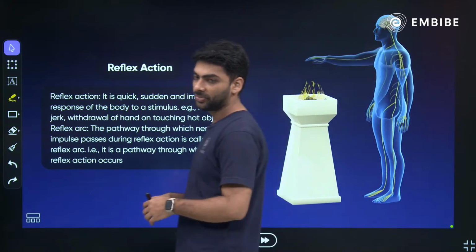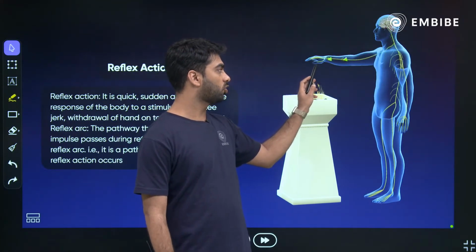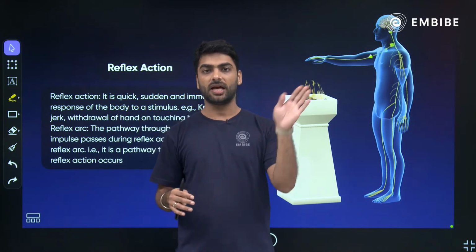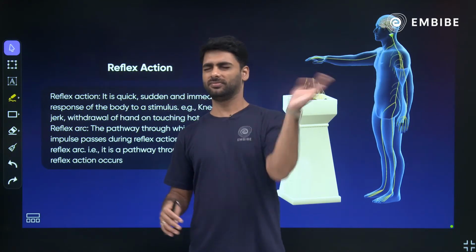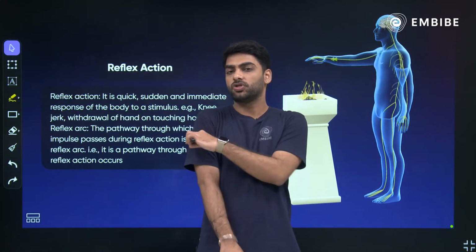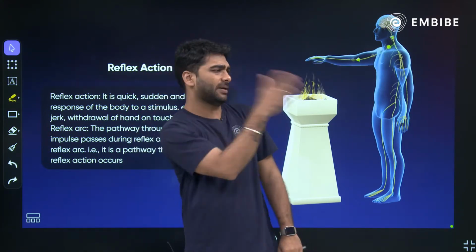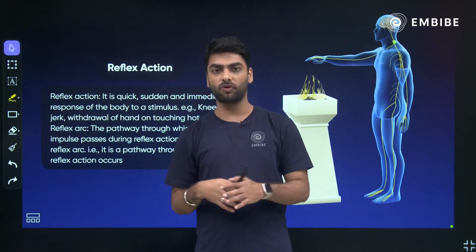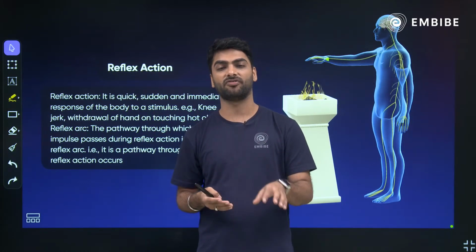So you can see over here that when it came in contact with a hot object, immediately it pulled back its hand. Suppose you are sitting and watching this session and suddenly your friend or sibling just does like this in front of you. You'll be like this, right? Or suppose you're sitting in your classroom in school and your friend just pokes you with a pen or a pencil. What will you do? You'll be like, are you mad? Or you'll poke him back, right? So what will be your immediate response? That is the reflex action.